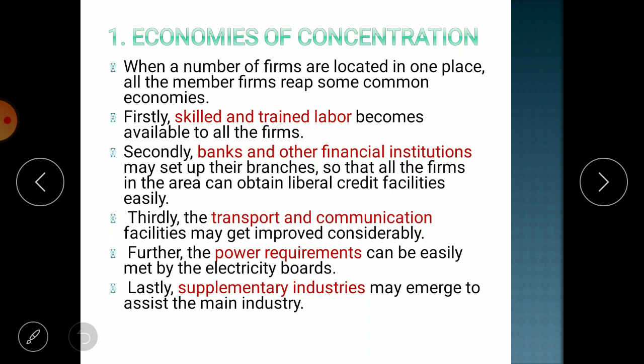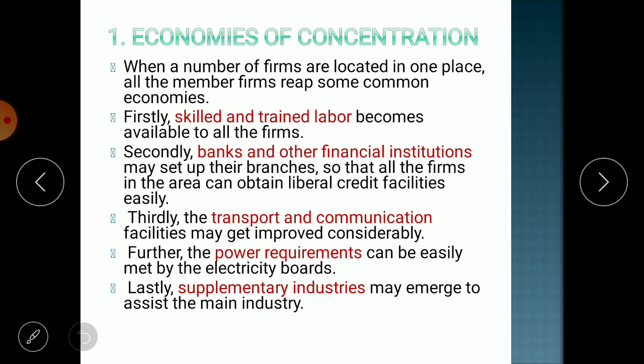Then the third benefit is about transport and communication facilities. If we talk specifically about transport, say for example, if the industry is expanded and there are so many players in the industry, then their transportation of raw material and finished goods will also increase. And to satisfy their requirement, the transportation companies will find opportunities in that area. So so many transporters will come to provide them facilities. And as there is competition between the transporters, we can get the transportation facility at the least cost.